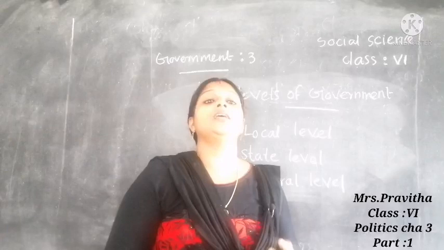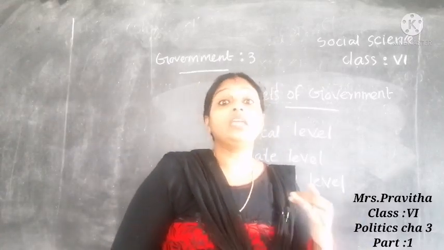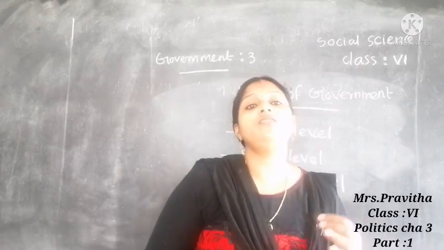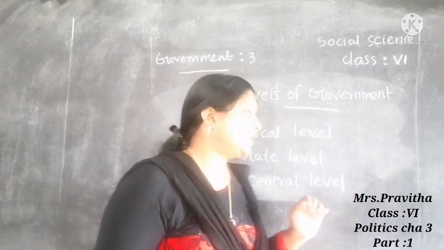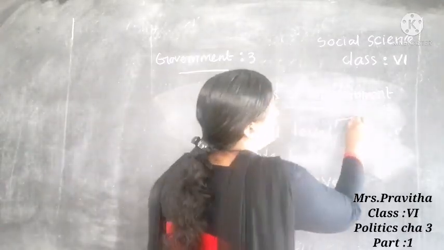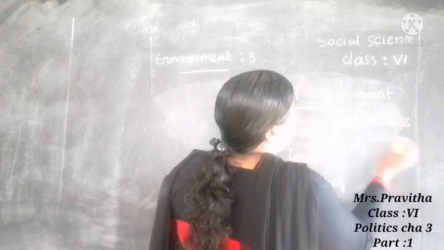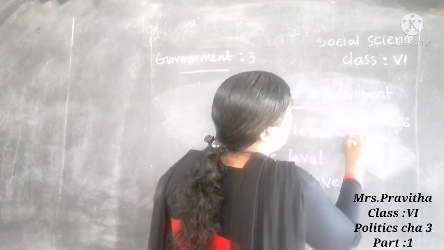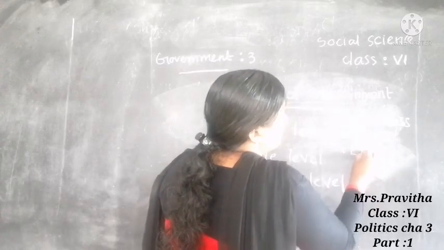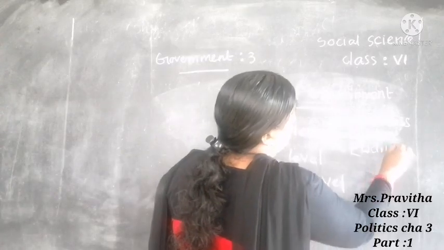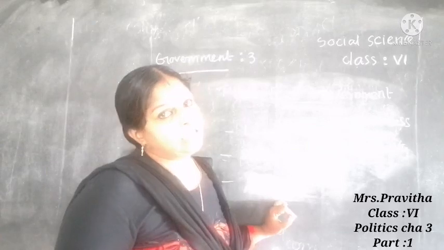Supply of water, supply of electricity. These are the main functions of local level government, local self-government.